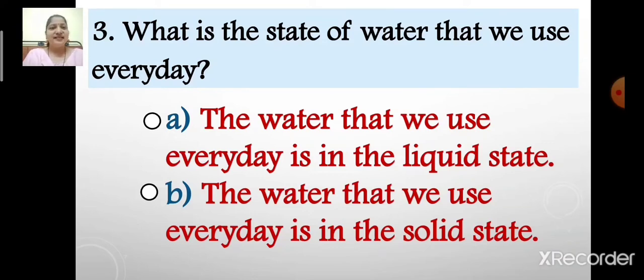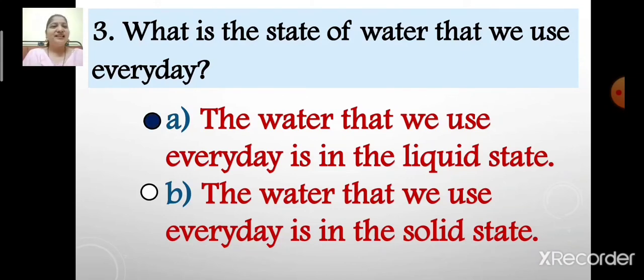Now children, select the correct option. Which is the correct option? Option A, the water that we use every day is in the liquid state, or option B, the water that we use every day is in the solid state? Yes, you are right. Option A is the correct answer. Option A, the water that we use every day is in the liquid state. So children, let us select option A.